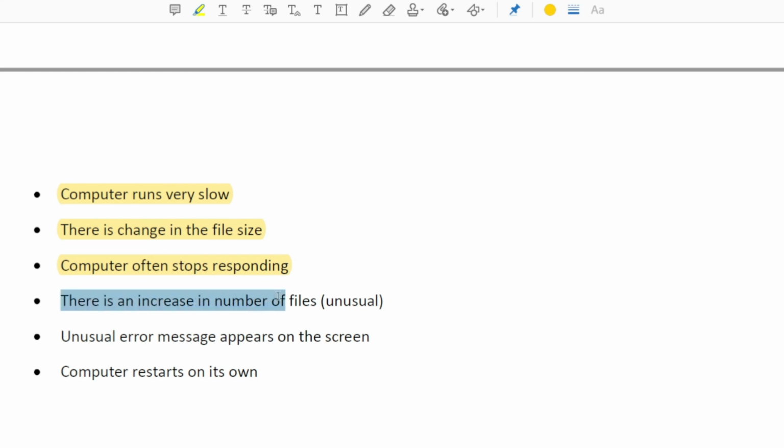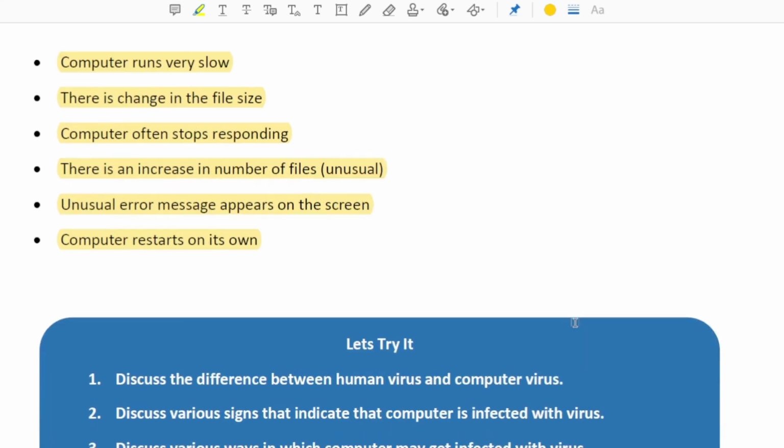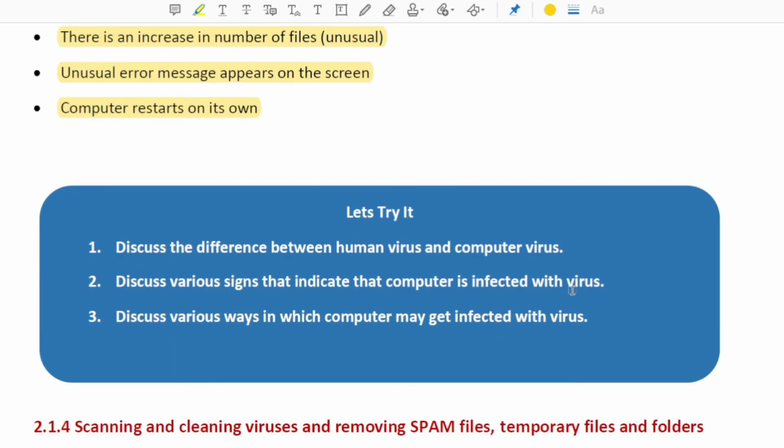There is an increase in the number of files. Earlier the files were very few, now plenty of files are there or they have been duplicated. Unusual error messages appear on the screen. The computer restarts on its own, because you have not restarted it, it's restarting on its own. That means some problem is there.